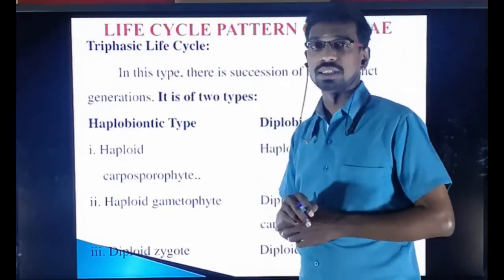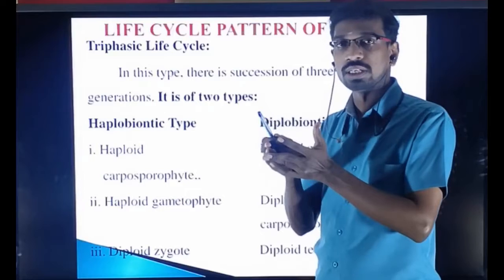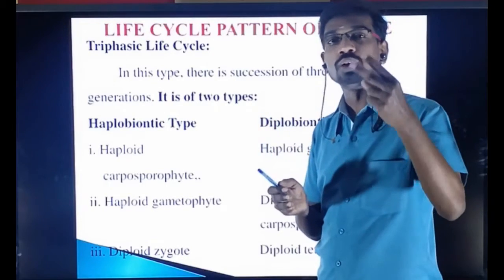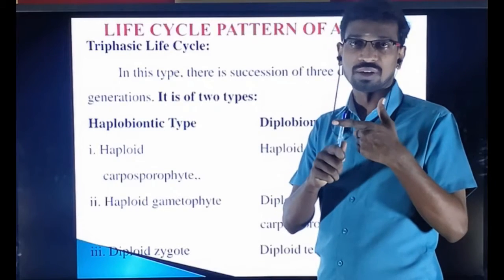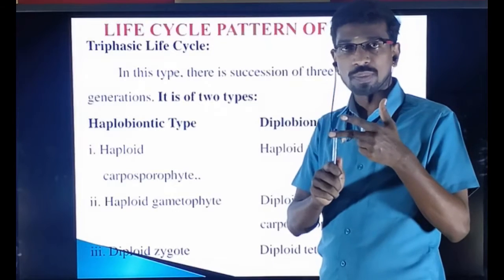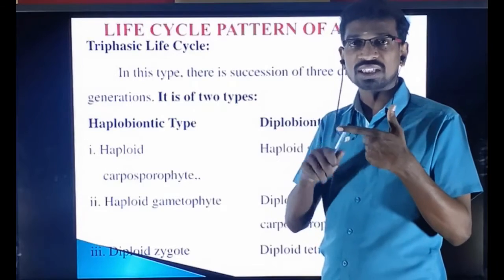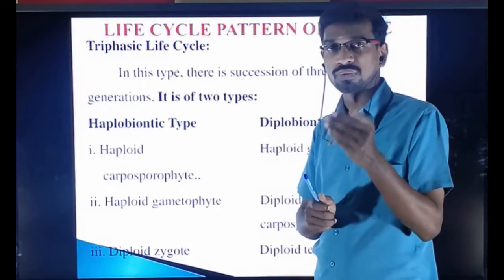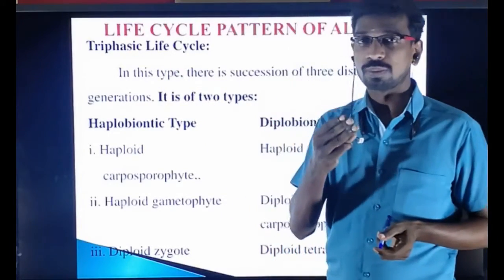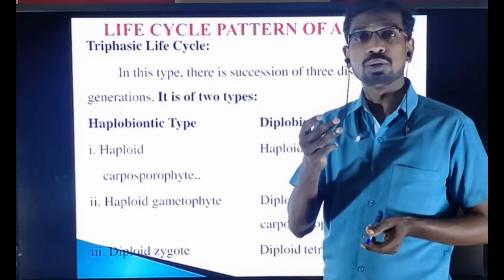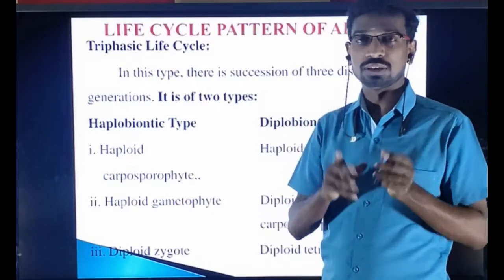Next, the triphasic life cycle. Previously we have discussed haplontic, diplontic, haplodiplontic. There, only two phases: one gametophytic phase and one sporophytic phase. The plant body may be haploid, alternating with diploid, or if the plant body is diploid, it alternates with haploid. But only two phases are present, one haploid, one diploid. But in triphasic, three phases are present: one haploid and two diploid, or two haploid and one diploid. So three phases are present.